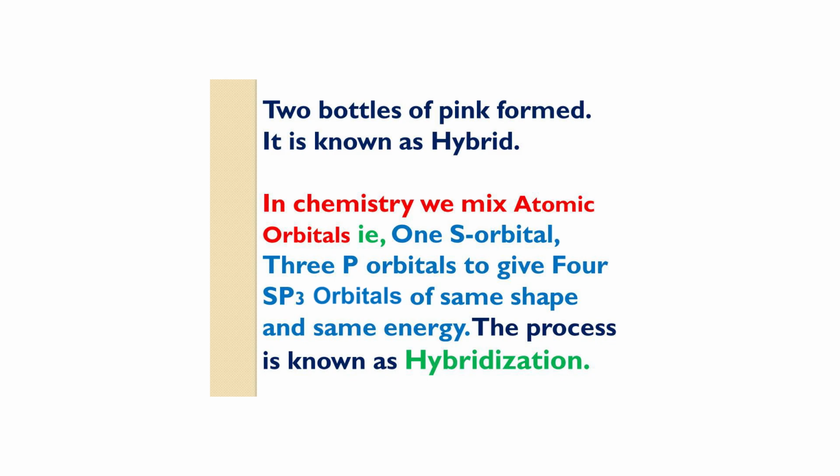Likewise in chemistry, when we mix atomic orbitals, that is, an s orbital which is spherical in shape and 3 p orbitals which are dumbbell in shape, we mix one s orbital and 3 p orbitals to give 4 sp3 hybrid orbitals of the same shape and same energy. This is known as hybridization.